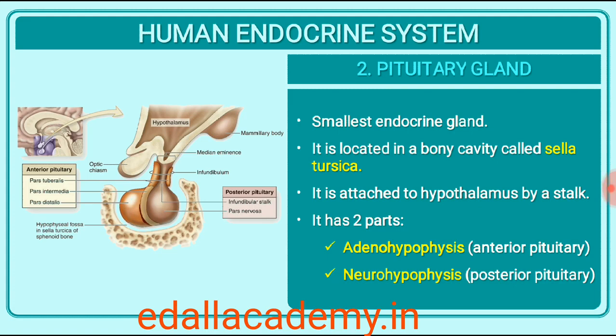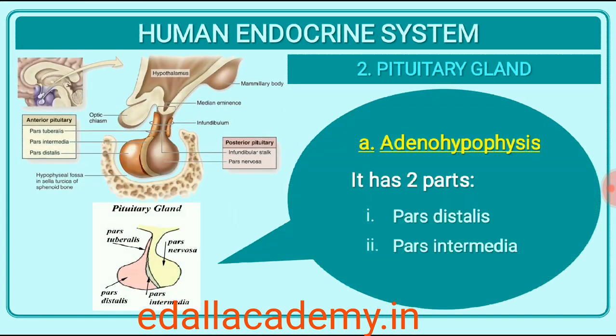22.2.2 The pituitary gland. The pituitary gland is located in a bony cavity called sella turcica and is attached to hypothalamus by a stalk. It is divided anatomically into an adenohypophysis and a neurohypophysis. Adenohypophysis consists of two portions, pars distalis and pars intermedia.